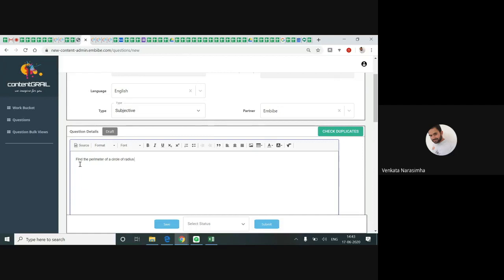Whenever you are writing values with units, or only units, make sure you don't write them in normal font. Whenever you are writing values with units, only values, or any variables or angles, like theta or 60 degrees, you need to write them in MathType. What is MathType? You can see the symbol here. This is MathType.